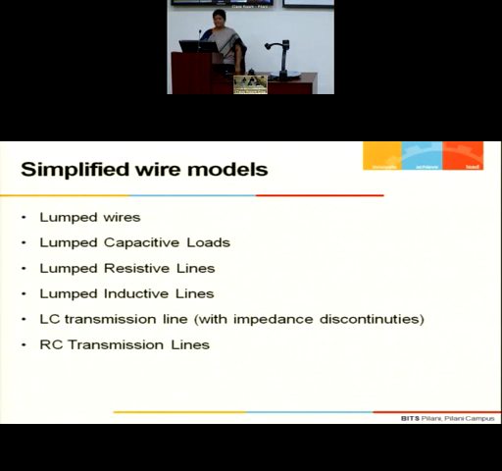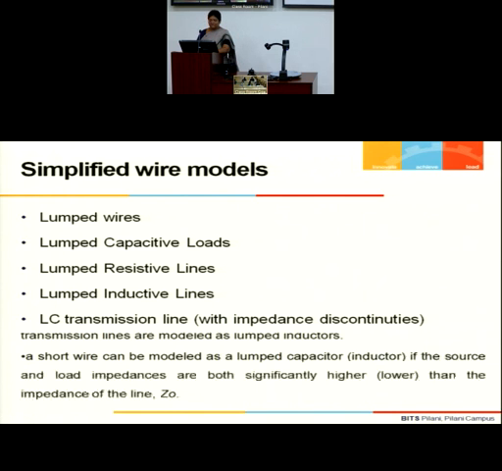It is there, let us understand. My wires can be modeled like a simple equipotential region. Very short wires, usually you go for that. We treat them as an ideal wire, or lumped capacitive loads, lumped resistive loads, lumped inductive loads, or LC, or RC, or RLC also. So some thumb rules are there.